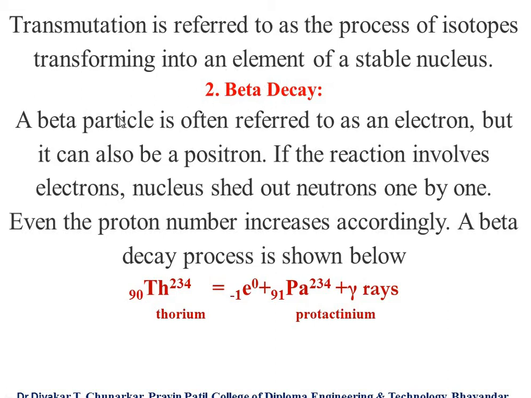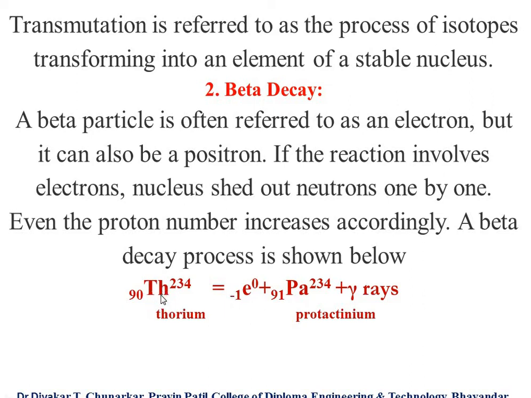Now beta decay. A beta particle is often referred to as an electron, but it can also be a positron. If the reaction involves electrons, neutrons shed out one by one, and the proton number increases accordingly. A beta decay process is shown below.